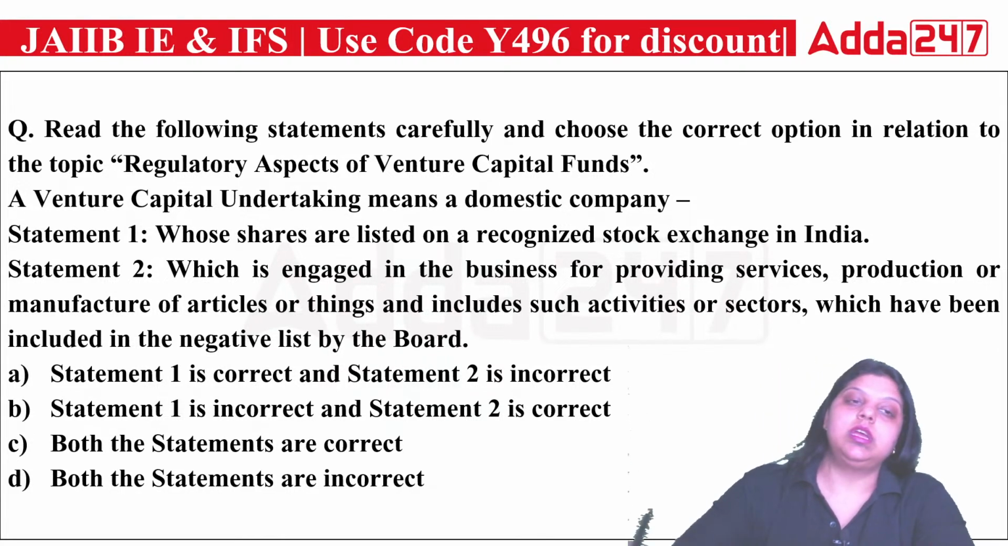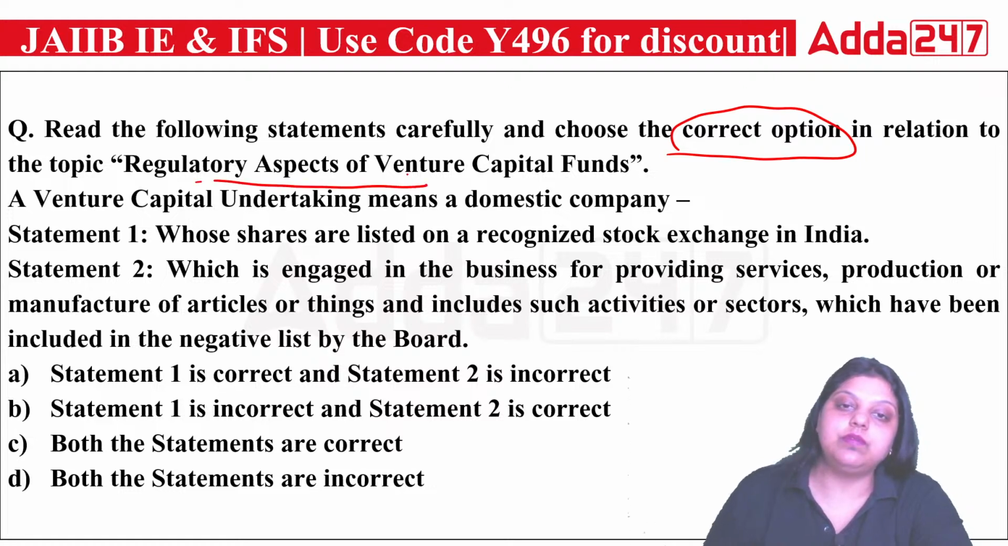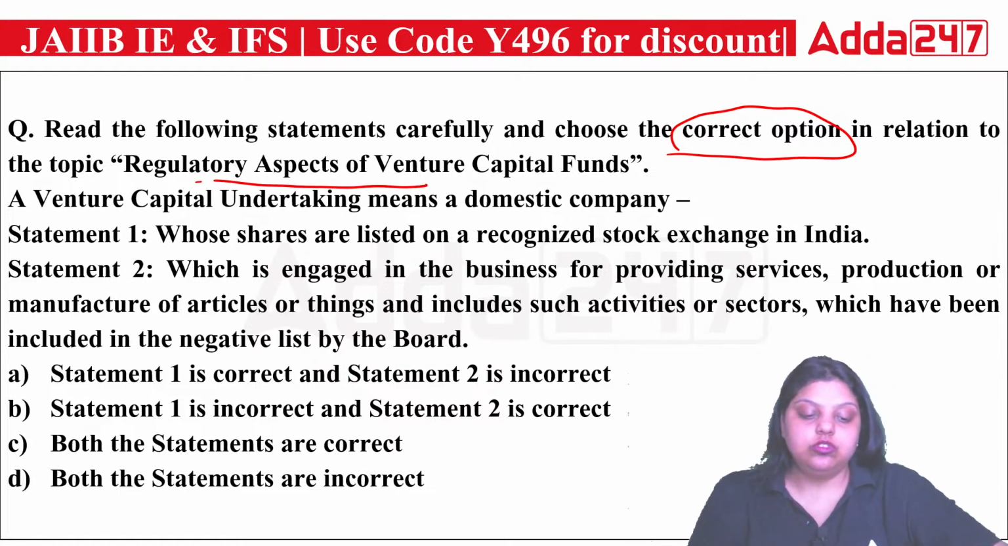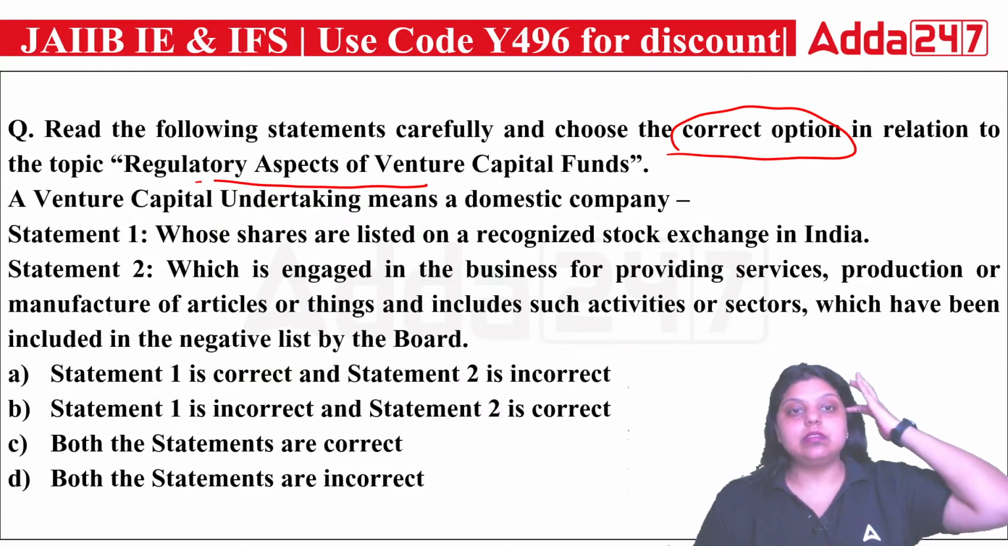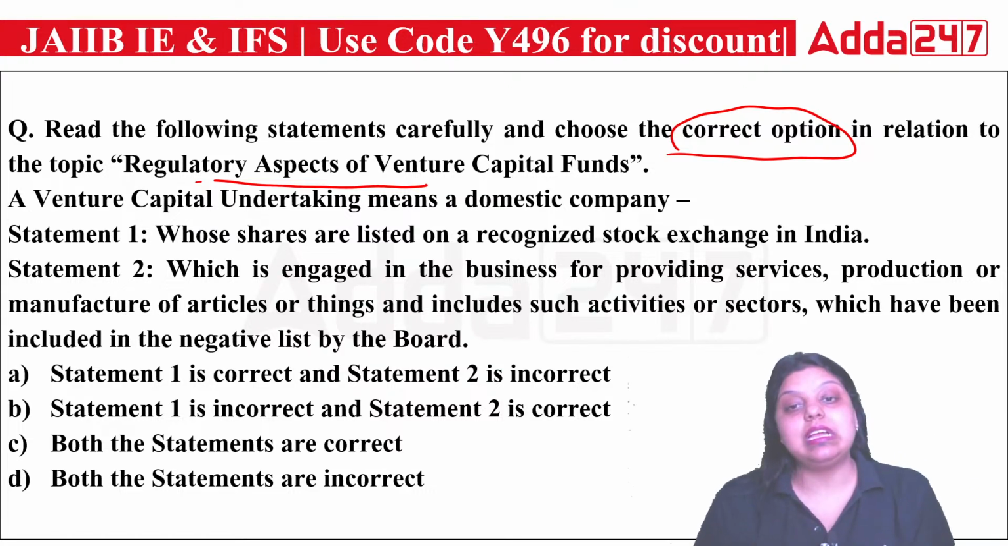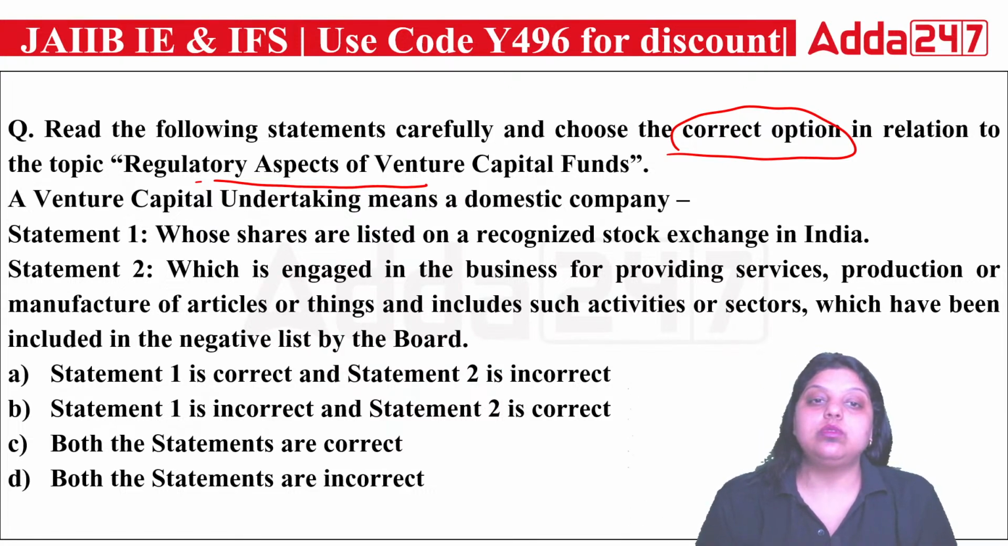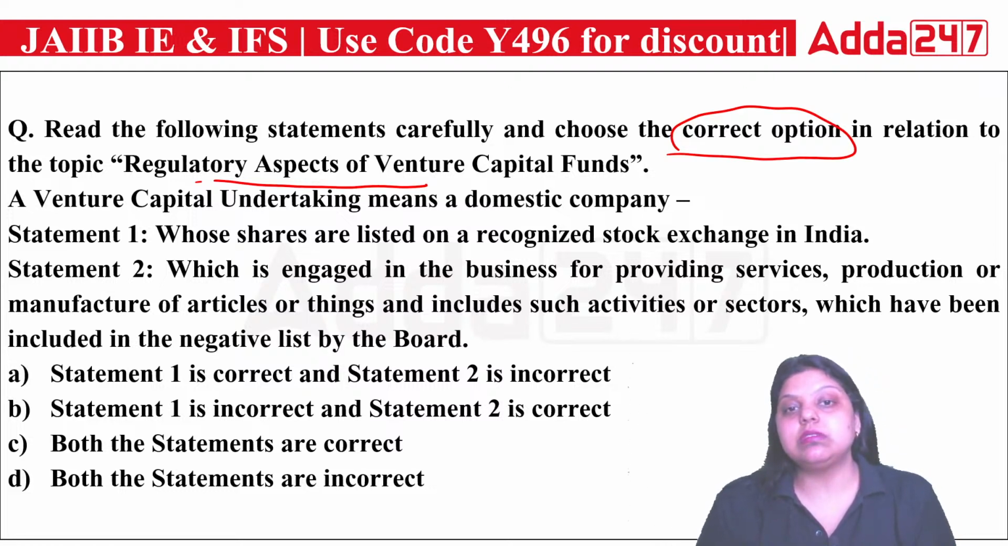Okay, next question. Read the following statement carefully and choose the correct option in relation to the topic regulatory aspect of venture capital funds. So related to the regulatory aspect of venture capital funds, which option is correct here? A venture capital undertaking means a domestic company. Option A says whose shares are listed on a recognized stock exchange in India. Second, which is engaged in the business of providing services, production or manufacture of articles or things, and includes such activities or sectors which have been included in the negative list by the board.